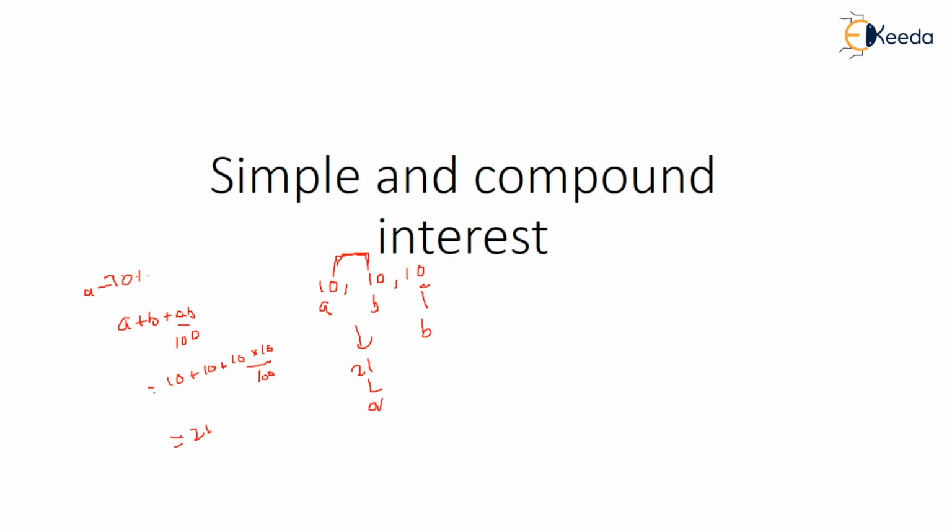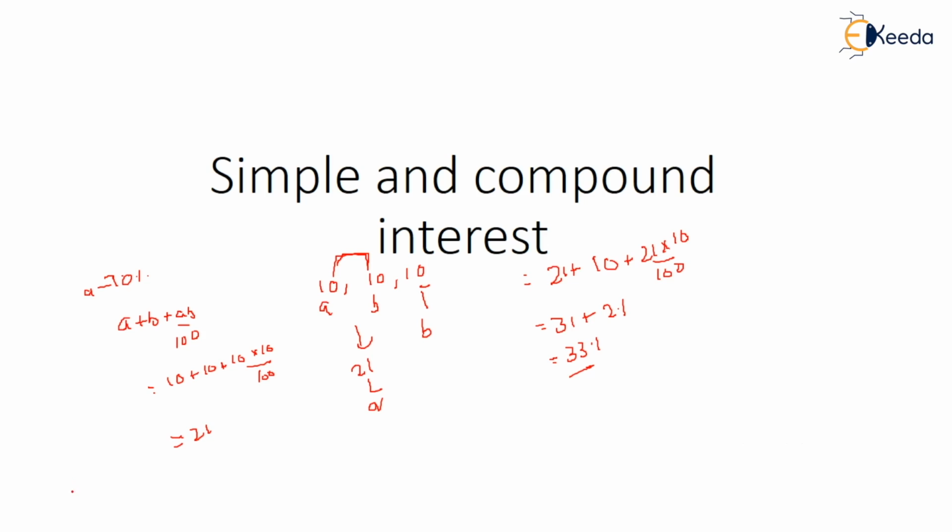After solving this, you will get the total compound interest after 3 years. So A is 21 plus B is 10 plus 21 into 10 upon 100. This comes out to be 31 plus 2.1, so this comes out to be 33.1. So the answer is 33.1. Very simple. This is how you need to calculate the compound interest.